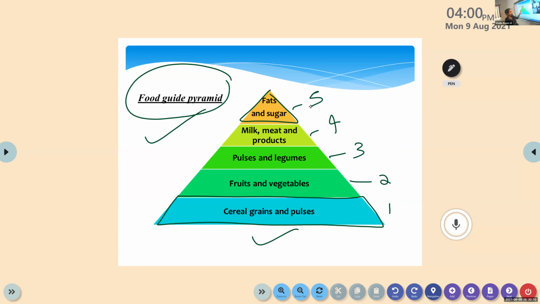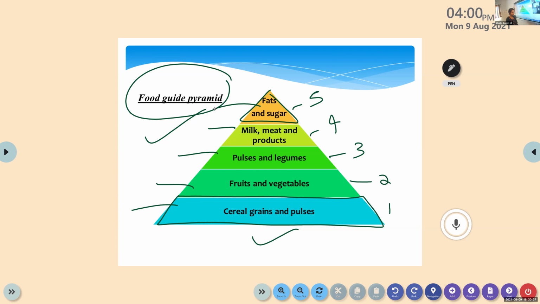So for preparing a balanced meal, we need to take food items from each group. So it will be easier to prepare a balanced meal for a healthy person. Okay, not for a sick one, for a healthy person. Is it clear? Just draw the food guide pyramid and also write it is a graphic representation.